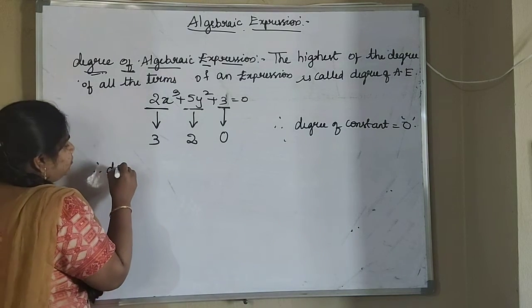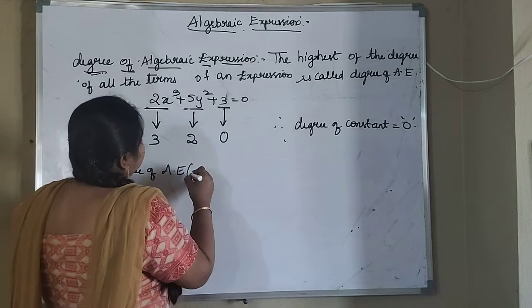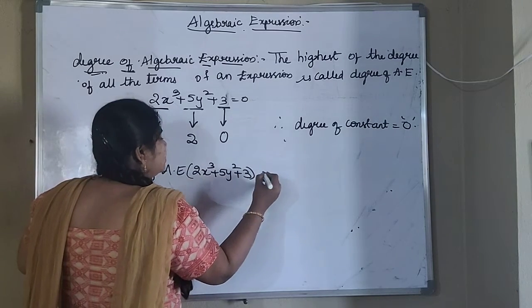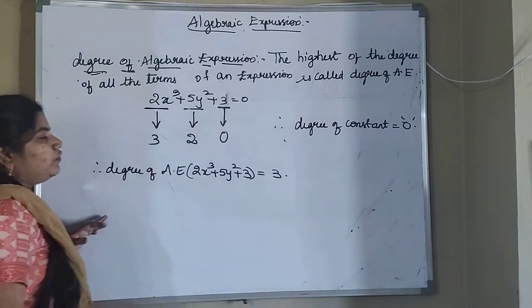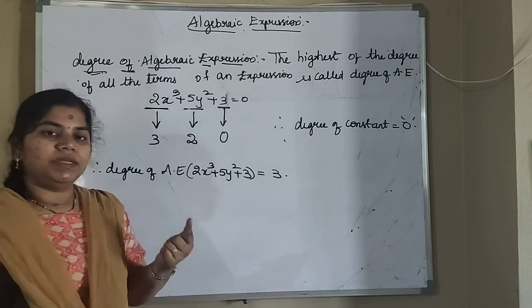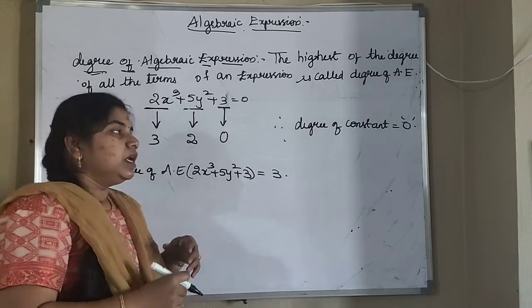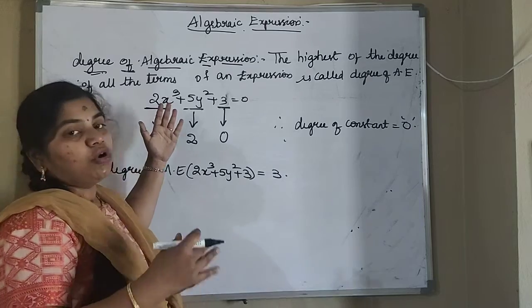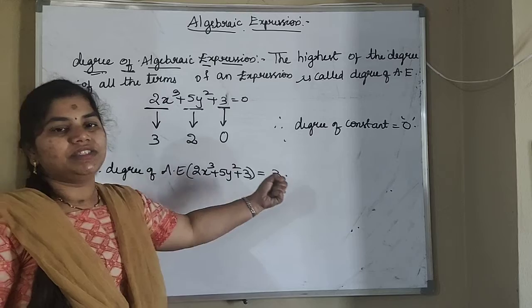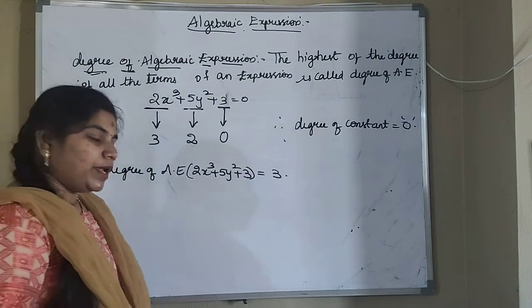Therefore, the degree of the algebraic expression 2x cube plus 5y square plus 3 is how much? That is 3. So we have to pick the highest degree from all the terms. In a monomial you see only a single term, so we add all the exponent values. But here you see more than 2 terms, so from all the terms we have to take out the highest degree, and then you can find the degree of the algebraic expression.